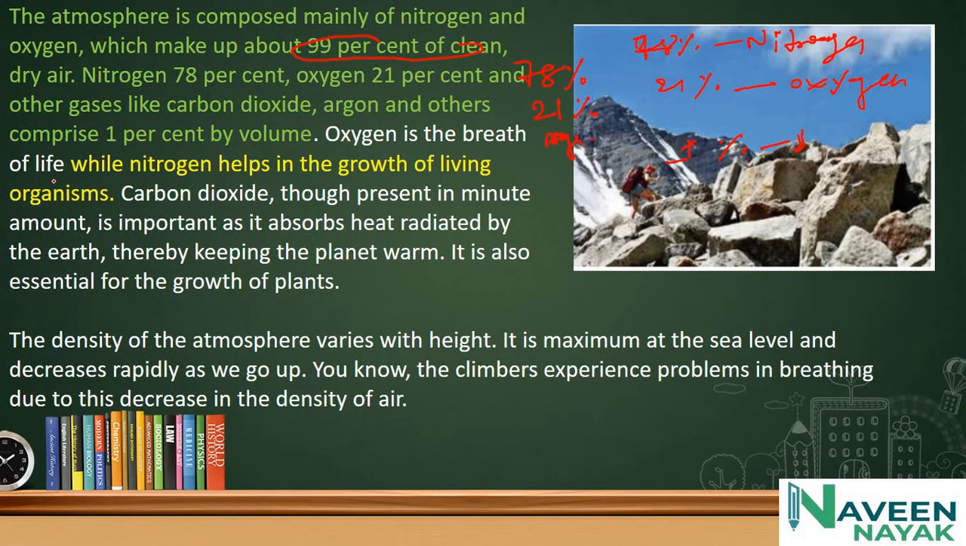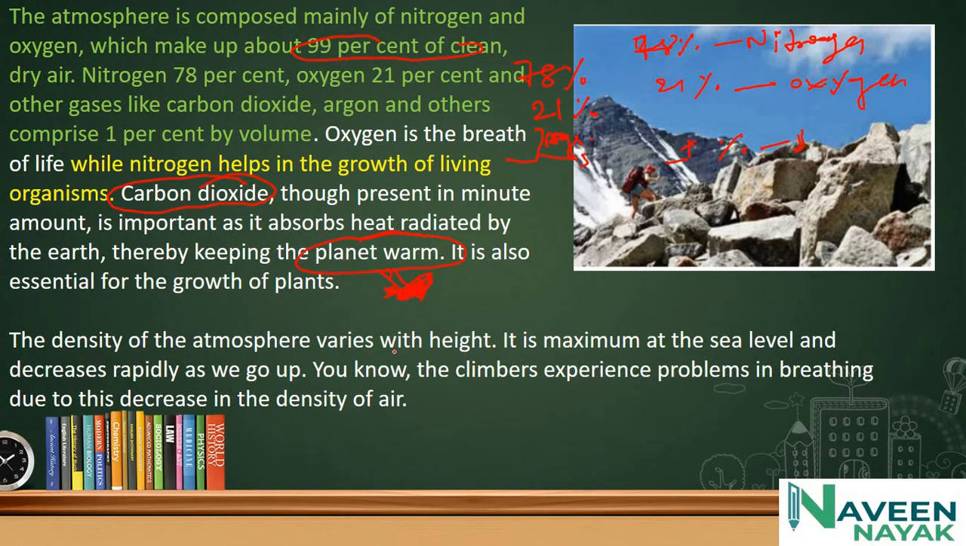Oxygen is the breath of life, while nitrogen helps in the growth of living organisms. Both are very important for sustaining our life. Carbon dioxide, though present in minute amounts, is important as it absorbs heat radiated by the earth, thereby keeping the planet warm. But if it is in excess amount, it will lead to the greenhouse effect. It is also essential for the growth of plants.